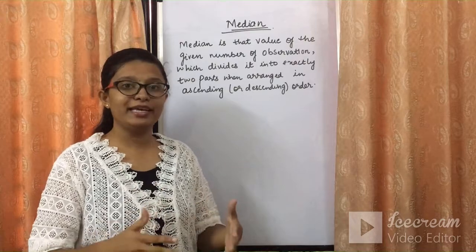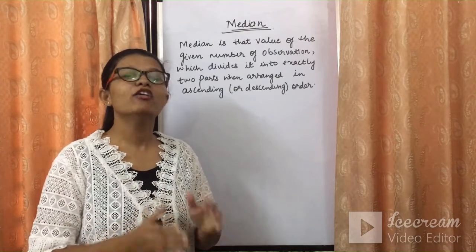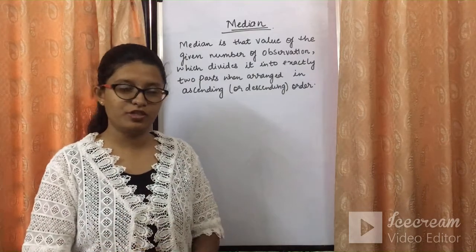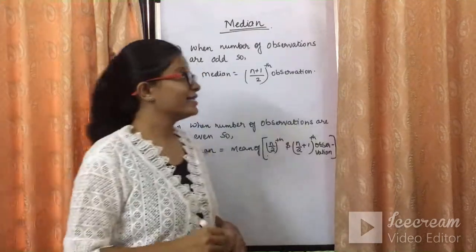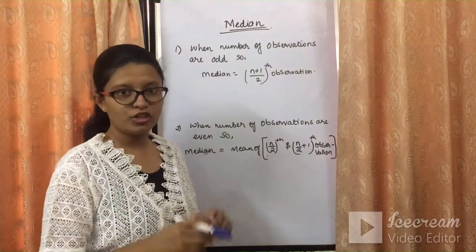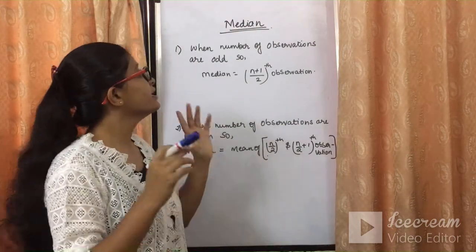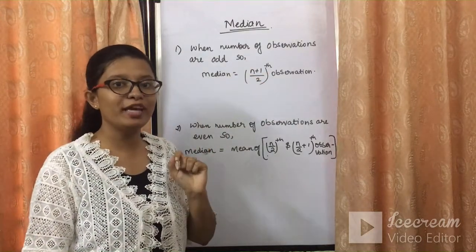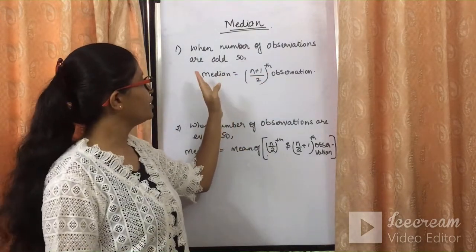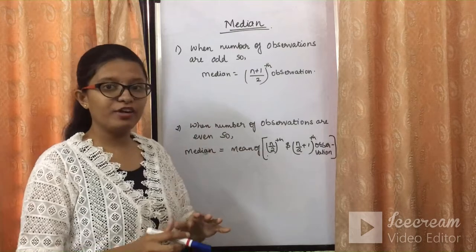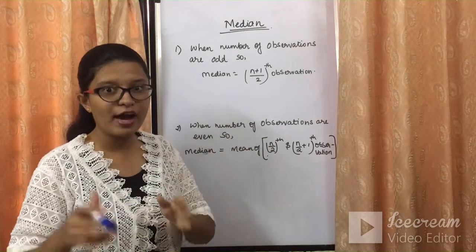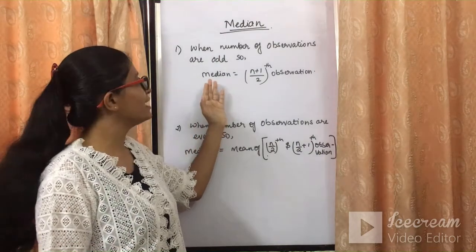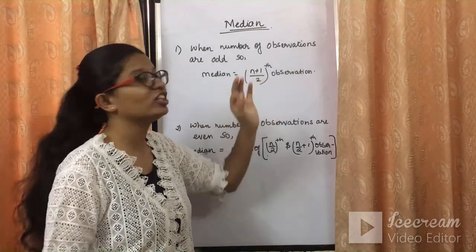Now we will see how we can take out the median if there are an odd number of observations or an even number of observations. As I told you, there are two formulas to take out the median. Case one is when the number of observations is odd, that is 1, 3, 5, 7 and so on. Then the median formula is given by (n plus 1) upon 2th observation.